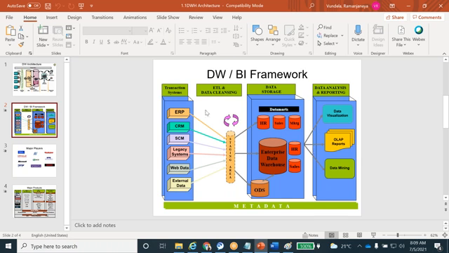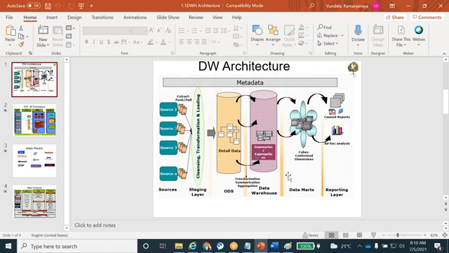Okay, so data warehousing testing is end-to-end testing. We call it end-to-end testing. The ETL part is back-end validation testing, and the report part is front-end validation testing. Clear, guys? Any doubts up to here? This is what we discussed in the last class.